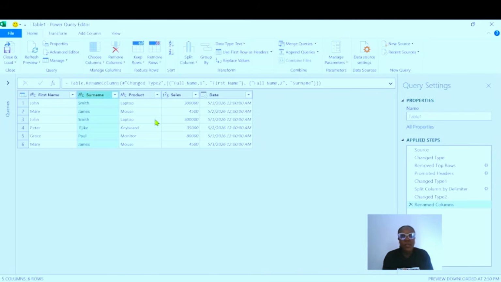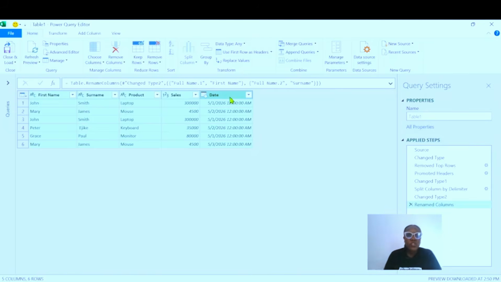How do we select all the columns? Click on one column. I just clicked on the first name column. Then press your shift key, keep pressing on it, and select another column, and keep selecting as many columns as possible. But in this case, we are selecting all the columns. Remember that my hand is still pressed on the shift key. So I have just selected all the columns, and have released my hand.